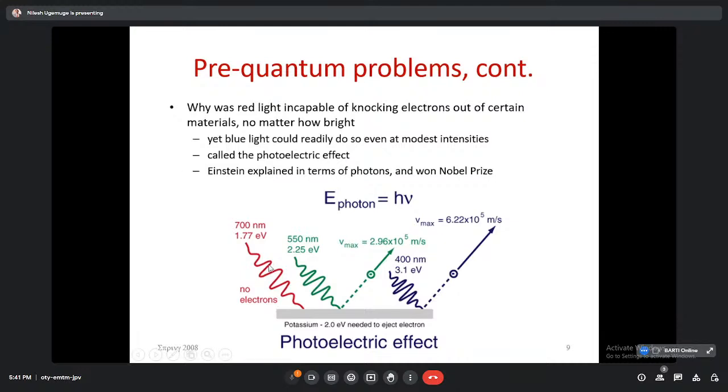If we take 700 nanometer light and let this light fall on a target, which can be a metal, here a potassium target, then you can see there is no emission. But if we take light of 550 nanometers, you can see there is an ejection of an electron. Again, if we go below that, to 400 nanometers, where we see blue color, there is again an ejection of an electron. And then we can have a maximum potential at which it can liberate or eject the electron.